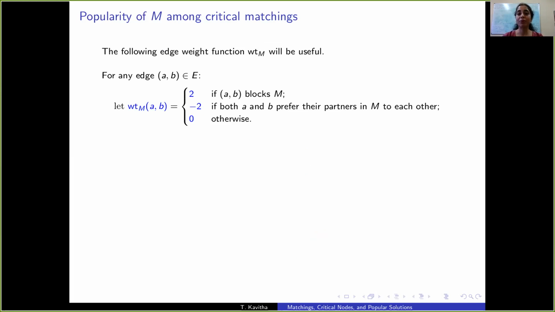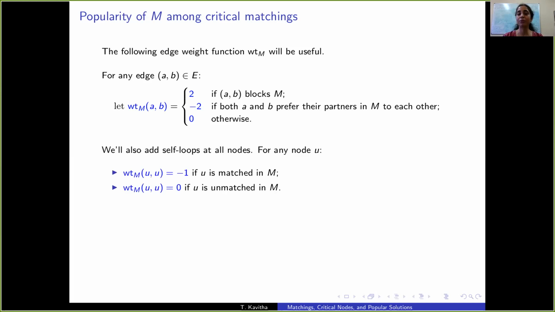For this, the following edge weight function will be very useful. Let's define edge weights as follows. For any edge AB that blocks the matching M, let's set its edge weight to 2. For any edge AB where both A and B prefer the respective partners in M to each other, let's set its edge weight to -2. Otherwise, the edge weight is 0.